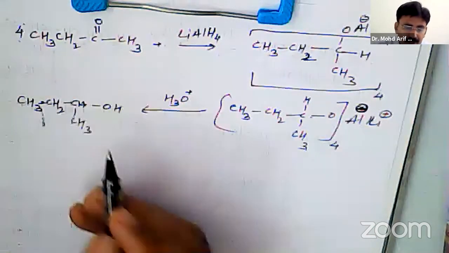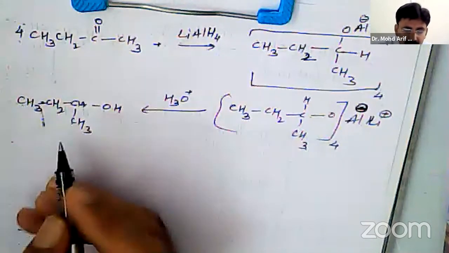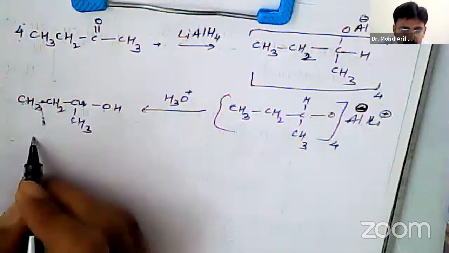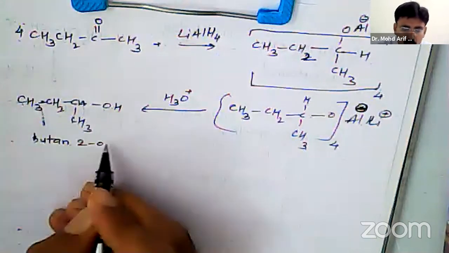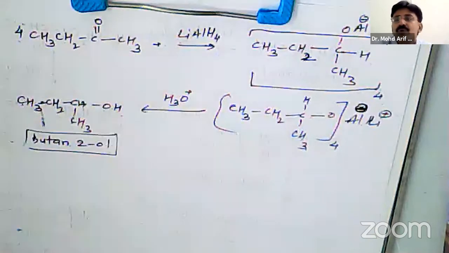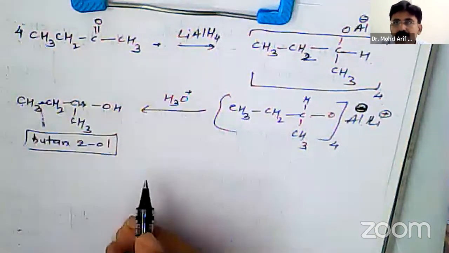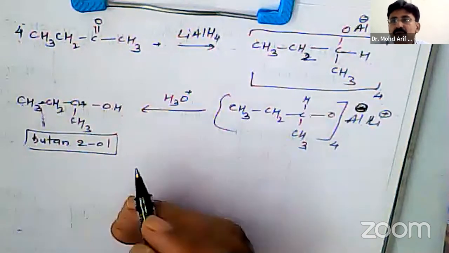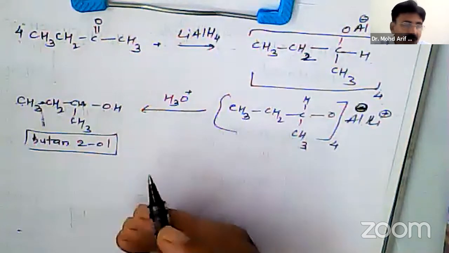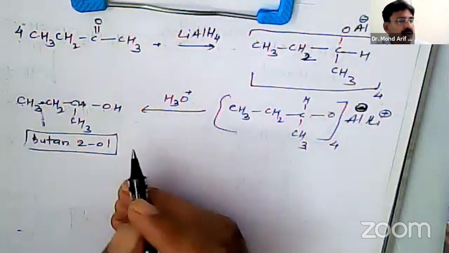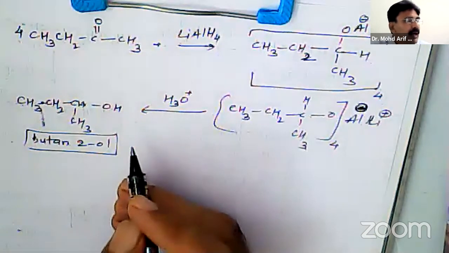That is secondary butyl alcohol, or which in IUPAC is called butan-2-ol. So it means that it is a secondary alcohol. So we can say that when ketones are reduced, they will form secondary alcohols. In this way, there is formation of secondary alcohols.